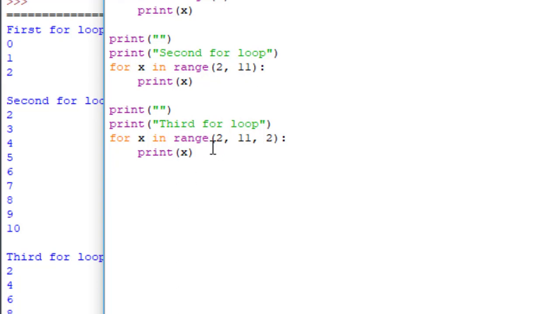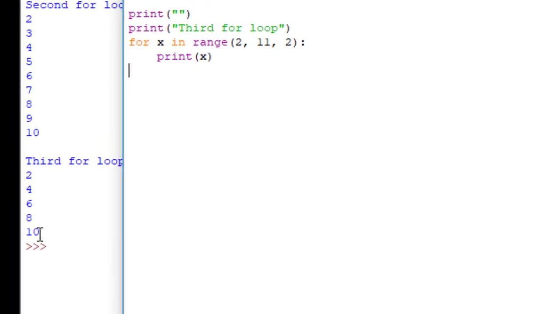And then the third example here, we did the steps of 2. So we start at 2, go to 11. So again, 2, 4, 6, 8, 10. Now it's not going to do 12 because we've exceeded, 12 is higher than 11. So that's not going to display. So that's how it works working with ranges.